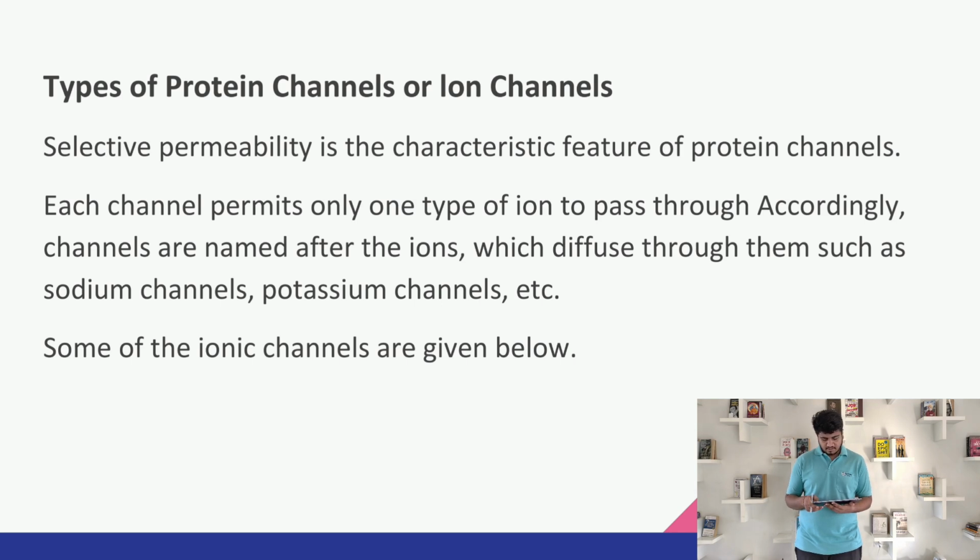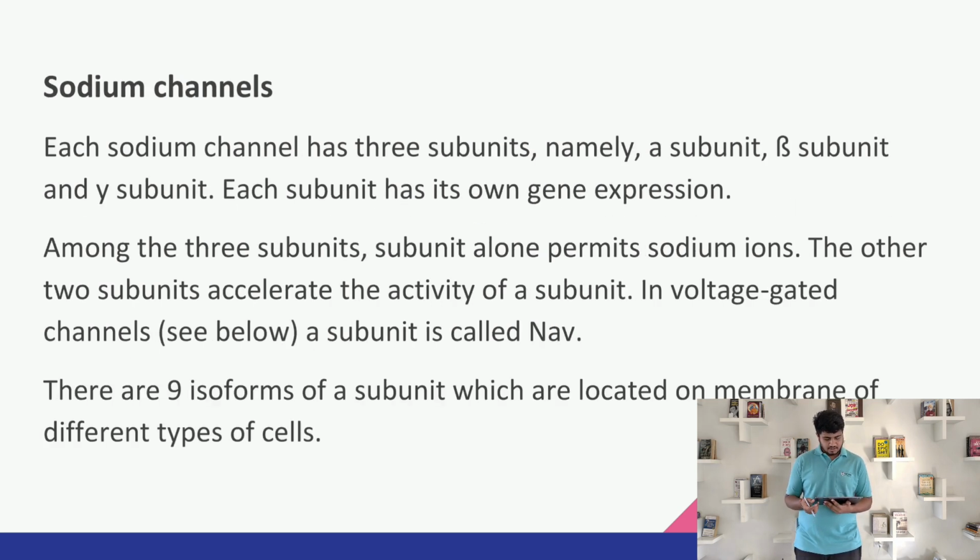Some of the ionic channels are listed below. Discussing the first ion channel, which is the sodium channel. The sodium channel has three subunits, namely alpha, beta, and gamma. Each subunit has its own gene expression. Among the three subunits, one only permits sodium ions, while the other two subunits accelerate the activity of that subunit. In voltage-gated channels, the alpha subunit is called NaV. There are 9 isoforms of subunits which are located on the membrane of different types of cells.